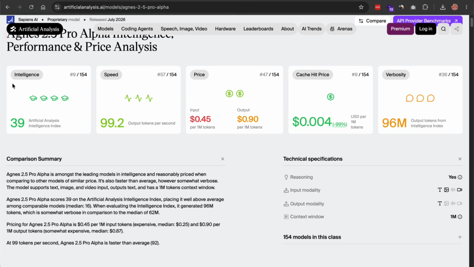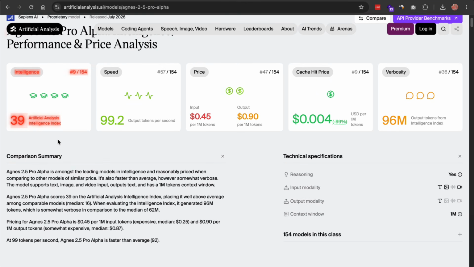Agnes 2.5 Pro Alpha scores 39 on the Artificial Analysis Intelligence Index. That places it 9th out of 153 models in its class, and well above the median of 16 for reasoning models in its price tier. To be clear about what that means, it's mid-pack among all reasoning models and below the current proprietary frontier. It's not beating Claude Opus or the top GPT models.